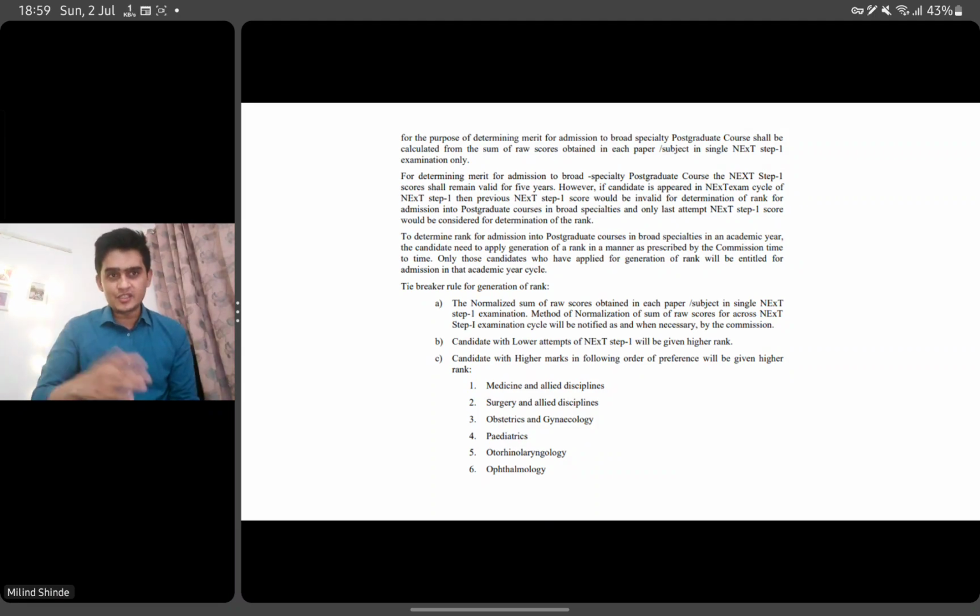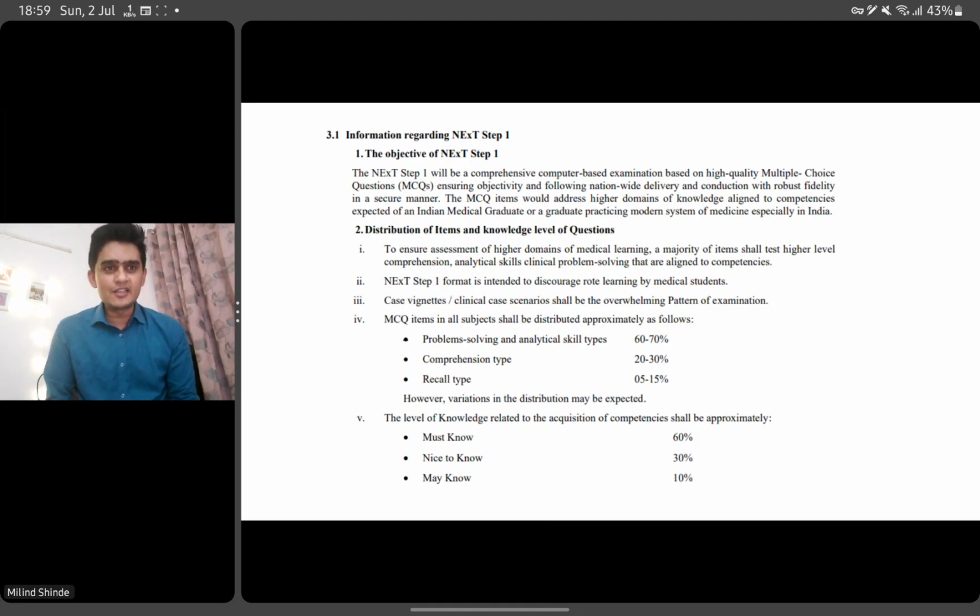are given the highest weightage. अगर आपके उसमें marks ज़्यादा है तो you'll be placed higher, followed by surgery, obstetrics, and in that order. So that's an interesting tiebreaker criteria they have introduced.